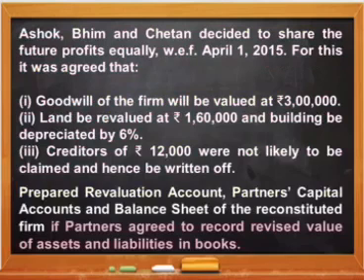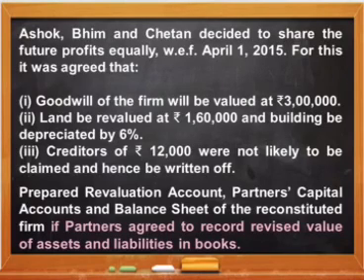Now the question says Ashok, Bhim, Chetan decided to share future profits equally. So now their ratio will be 1:1:1 and it was agreed that goodwill of the firm will be valued at rupees 3 lakh. I hope you remember the treatment of goodwill that you have already learned in this chapter in the earlier videos and you have practiced questions also.